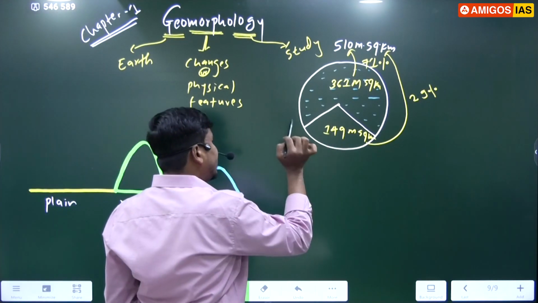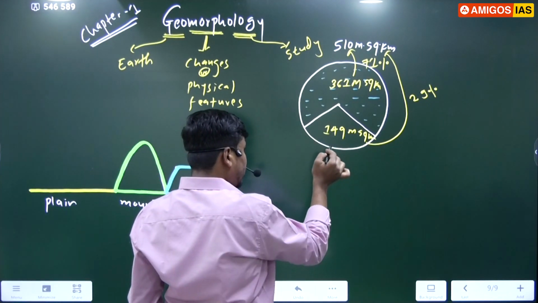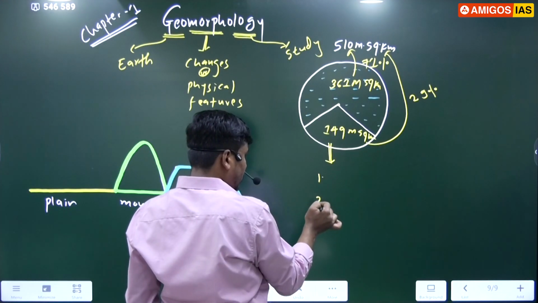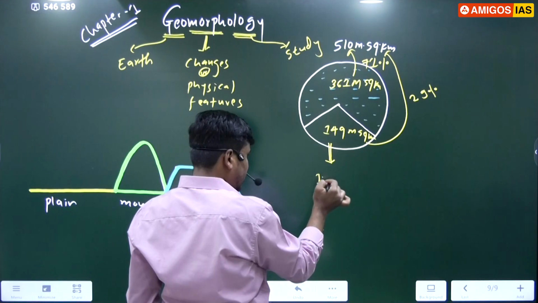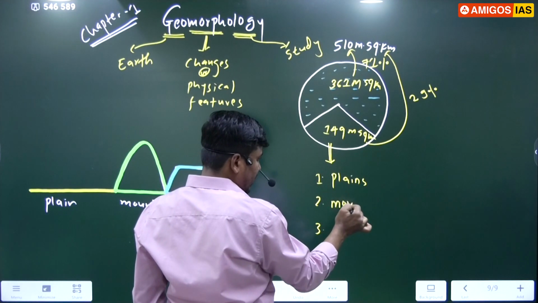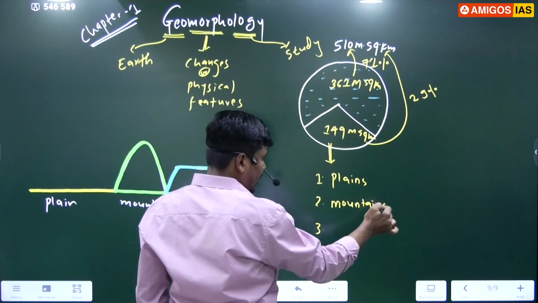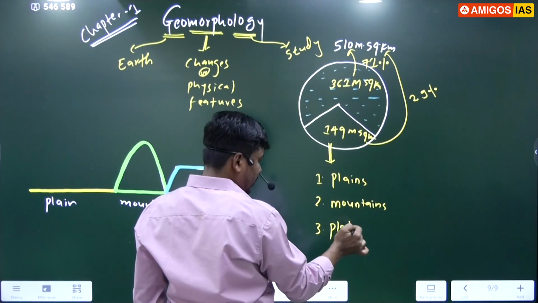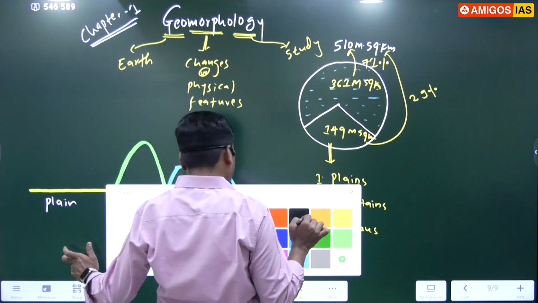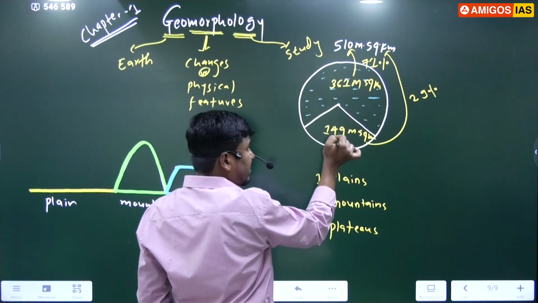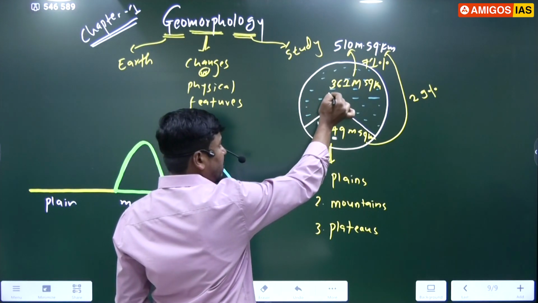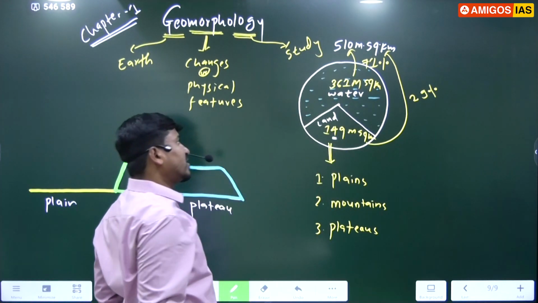This 149 million square kilometers is classified into three major landforms. One is plains, second one is mountains, third one is plateaus. That is the land area. The land area is 149 million and the water area is 361.